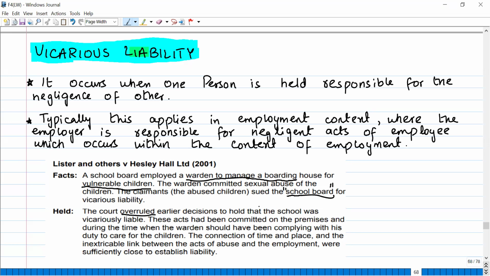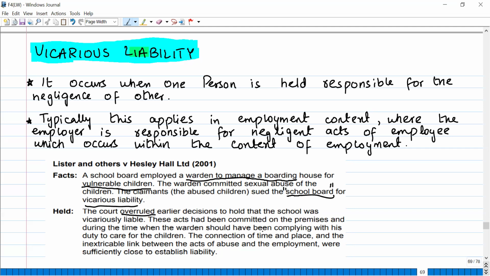The claimants, the abused children, sued the school board for vicarious liability. So the warden was involved in the abuse of the children. The abused children, instead of suing the warden, sued the school board for vicarious liability, because it was their job to manage the warden. The court overruled the earlier decision to hold the school board vicariously liable. The first court said that the school board is not liable, but that was overruled.